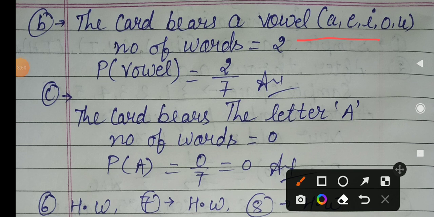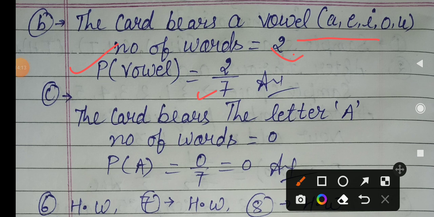So in SUCCESS you have only two vowels, u and e. So the favorable value is 2 and the total number is 7. So 2 upon 7 is the probability of these. So the probability of a vowel is equal to 2 upon 7 if the word SUCCESS is given.